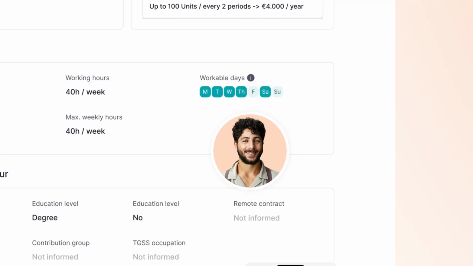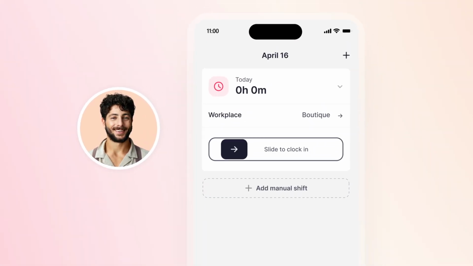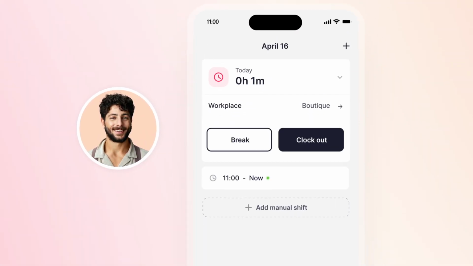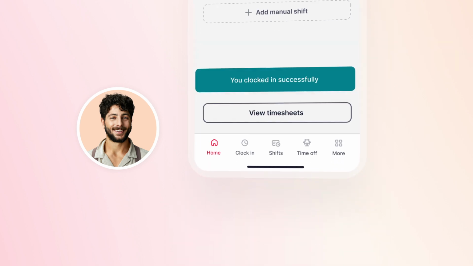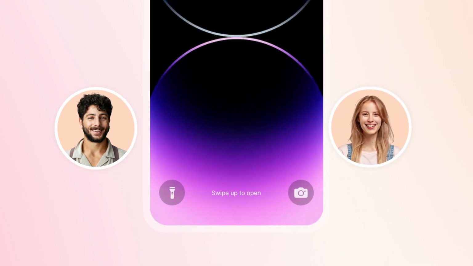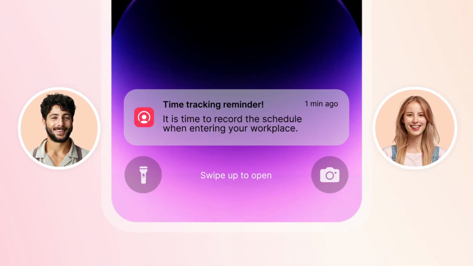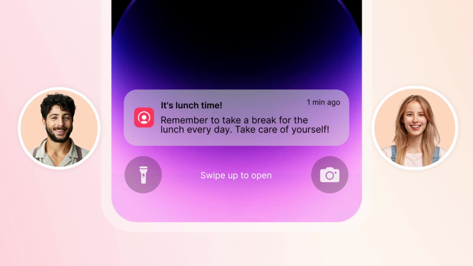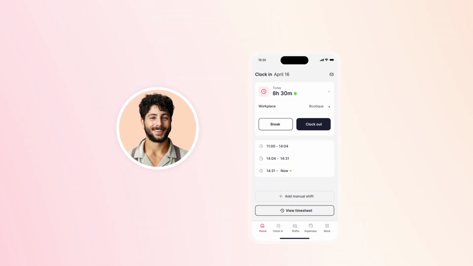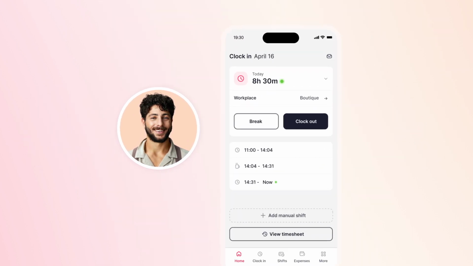Peter, on the other hand, can conveniently clock in on his smartphone via the app when he enters the store in the morning. Emma can also set a reminder so that he never forgets to. He's also reminded of his statutory break at lunchtime. And in the evening, when he heads home, he can clock out again.